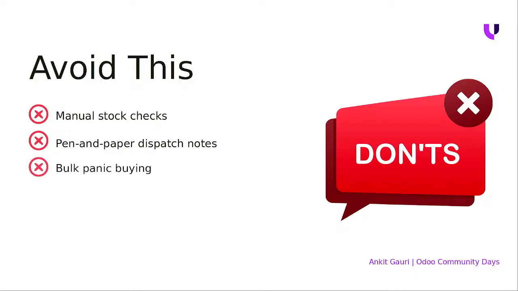And bulk panic buy. Sometimes what happens, due to a market crisis, right? Right now, if there's a tariff war going on, people sometimes panic and start buying raw material just to store it, right? Just because of the market panic. But they don't see any forecast for themselves, and at the end spend a huge amount of money buying, which causes them a financial crunch, right?